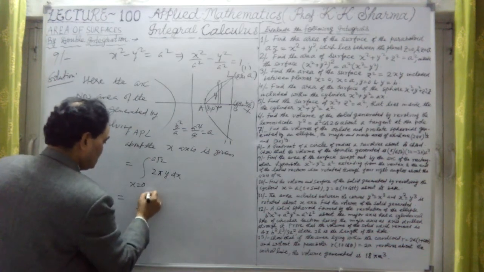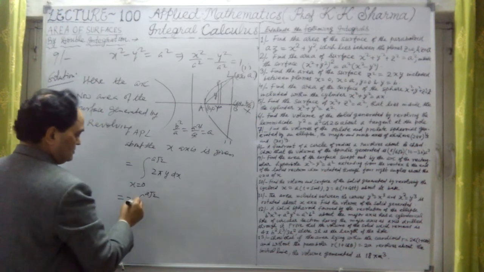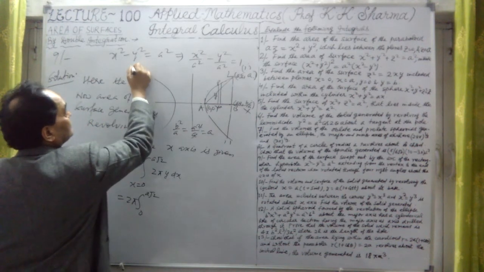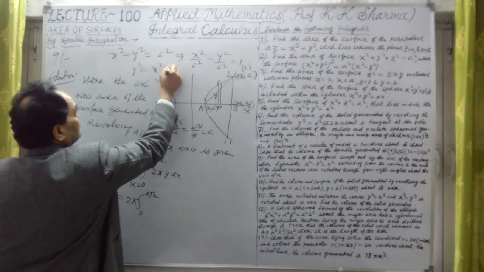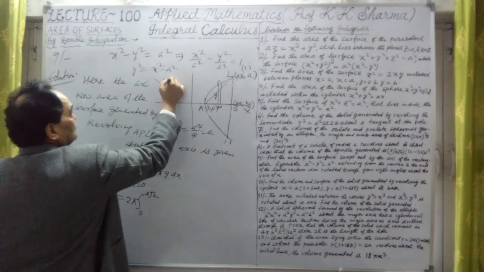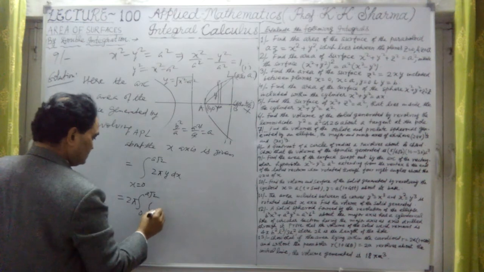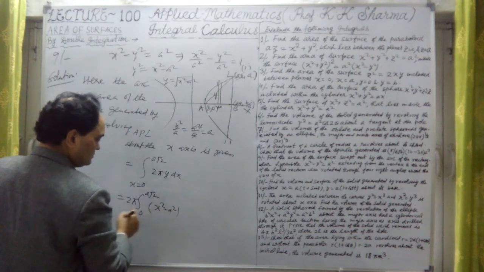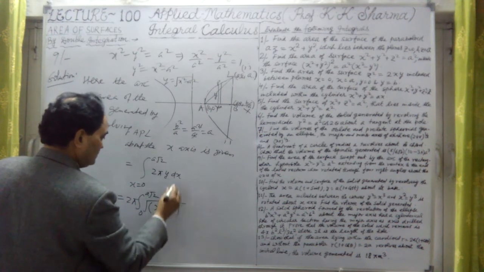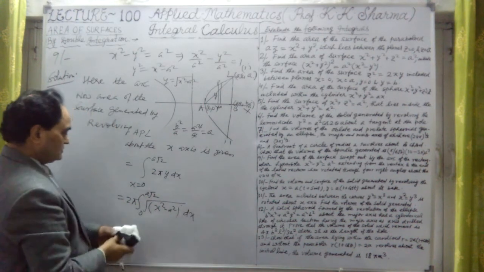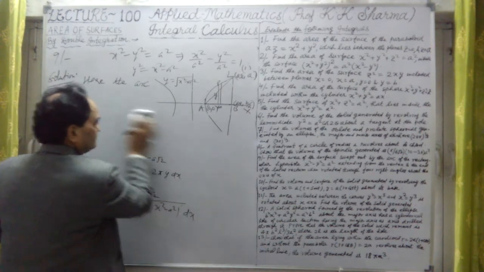From 0 to A under root 2, twice pi, let me take outside. Now y is from this given equation. Here y square, taken to the side, is x square minus a square. Try to understand. Or y equal to under root of x square minus a square. This is nothing but x square minus a square, half power, square root of this whole, into dx. Just integrate this. That will give us the integration.